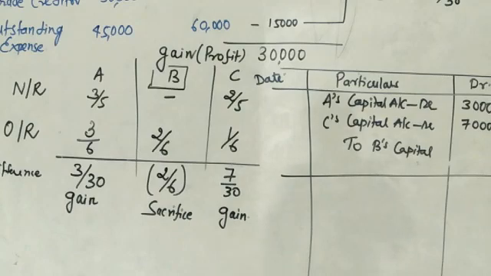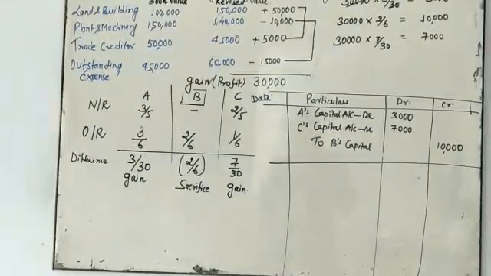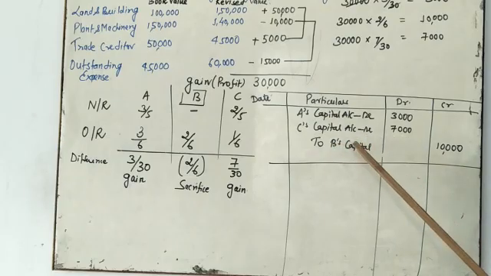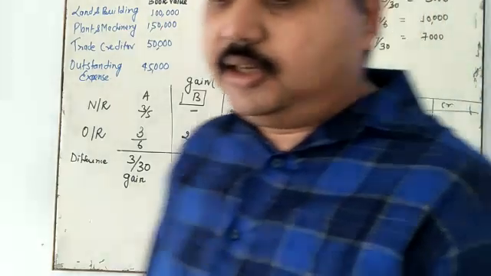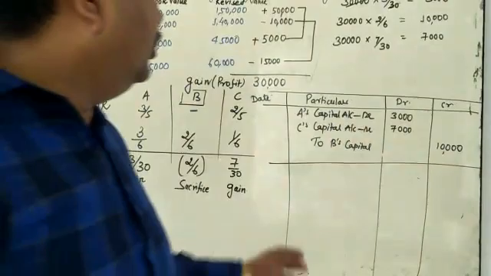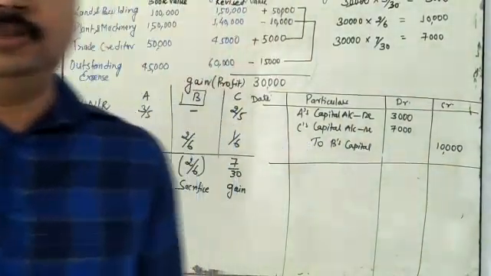Okay, my dear student, you need to calculate all those things. 30,000, A's capital account debited, C's capital account debited to B's capital account, it is an adjustment entry. I hope, my dear student, you are able to understand all this topic. It is very important for your long question also. Thank you.